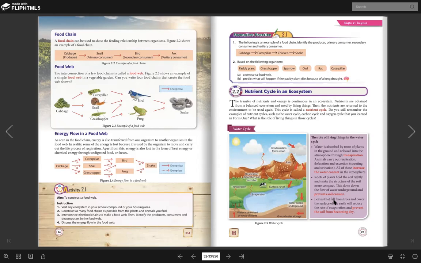And then the leaves that fall from the tree will reduce the rate of evaporation to prevent the soil from becoming dry. During drought, for example, we know that the water content will decrease, right? Because it is too hot. When it is too hot, more evaporation of the water from the river will occur. So maybe we can say that we are out of water right now.